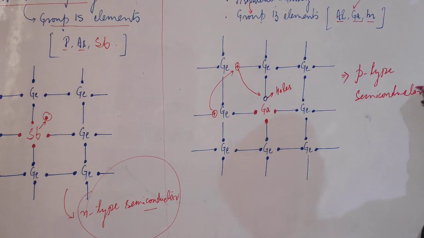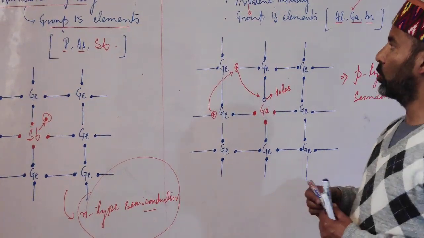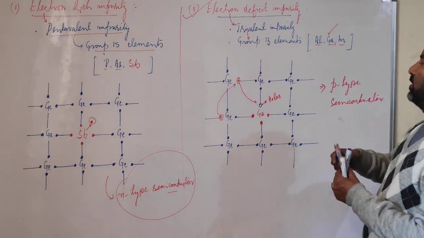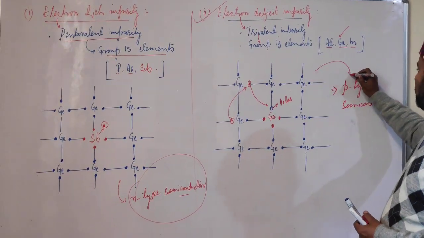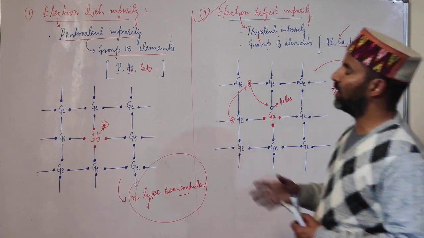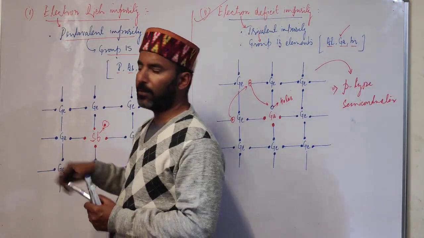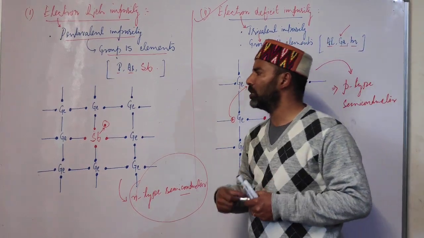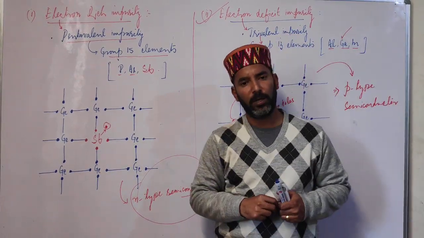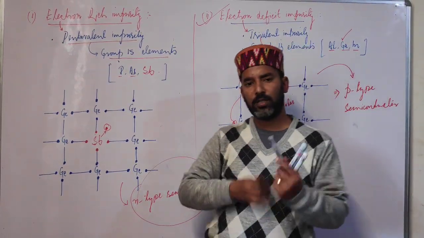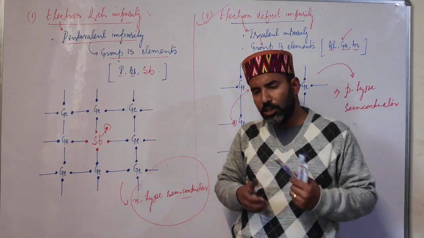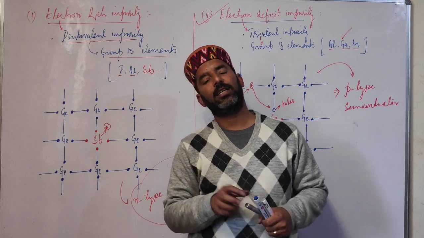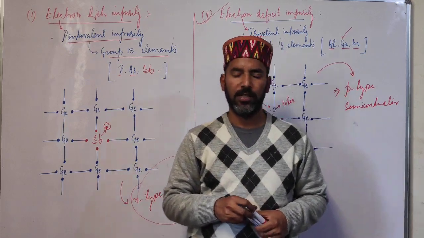So finally we conclude that upon doping with trivalent impurity, silicon or germanium crystals become p-type semiconductor, and when we dope them with a pentavalent impurity, we get n-type semiconductor. So students, these were the electrical properties of the solids. Now in the next video lecture, I will teach you about the magnetic properties and dielectric properties of solids. Thank you, students.